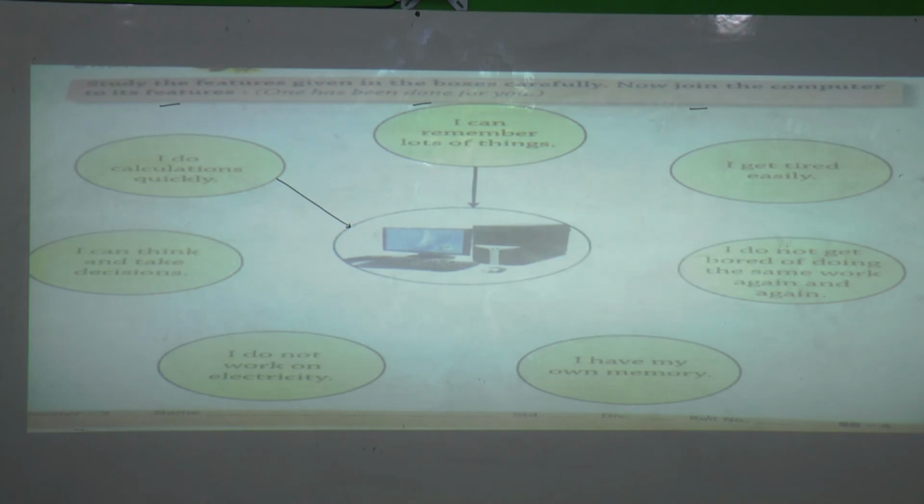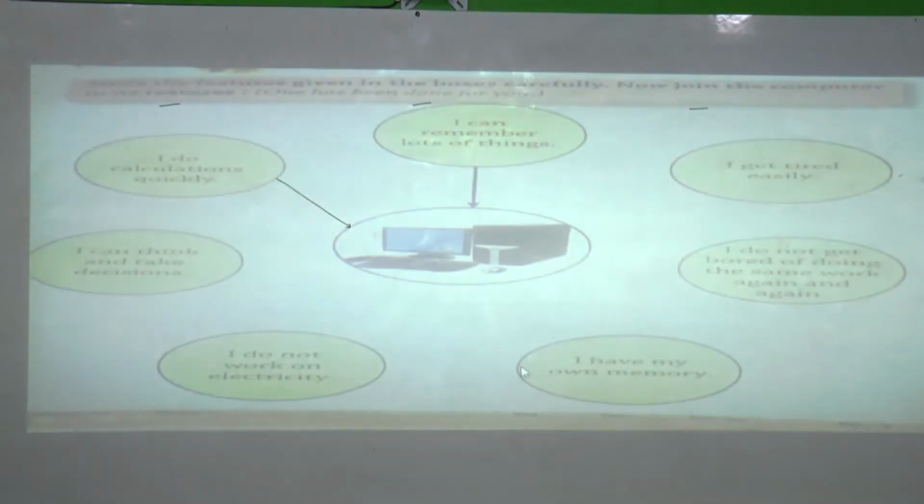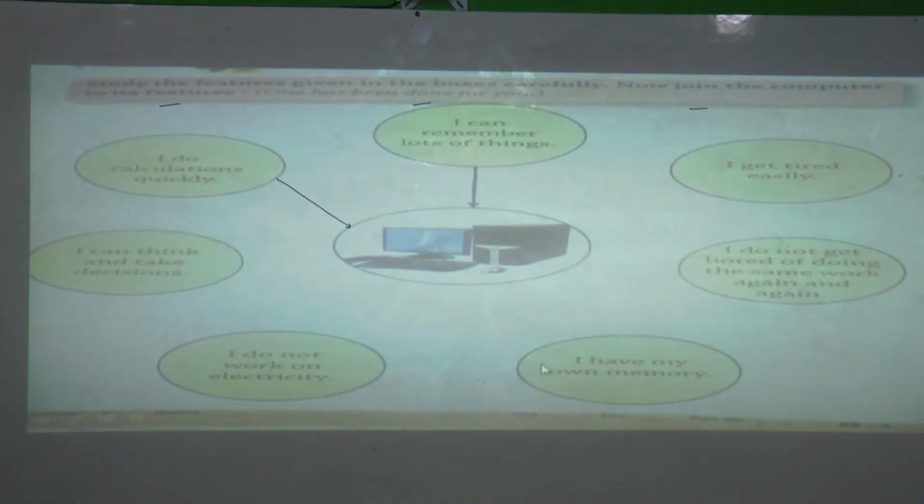I do not work on electricity. Does computer work on electricity or not? Works. Good. But what is the sentence? Computer does not work on electricity. Then we do not join this line. I have my own memory. Does computer have its own memory? No, computer does not have its own memory.